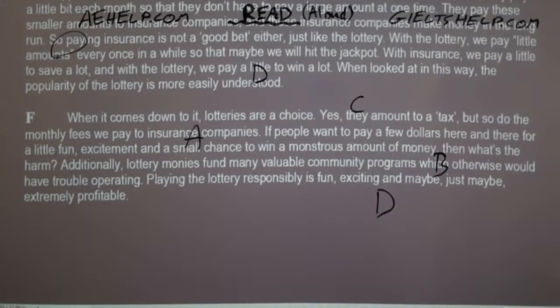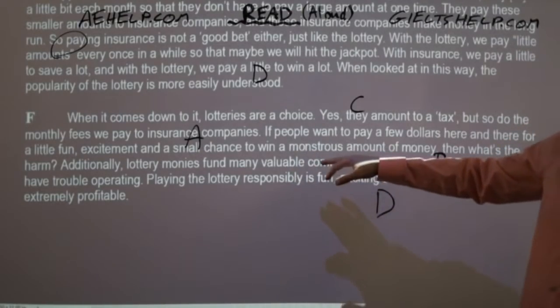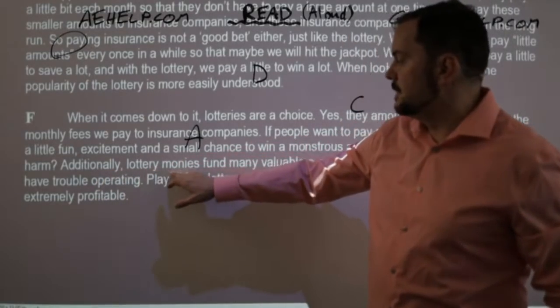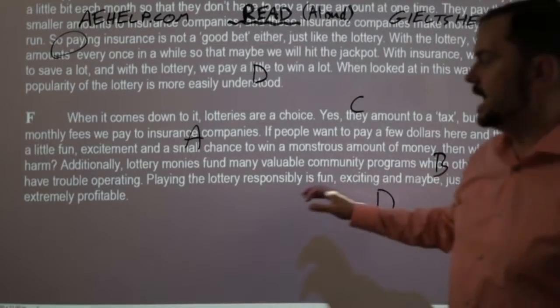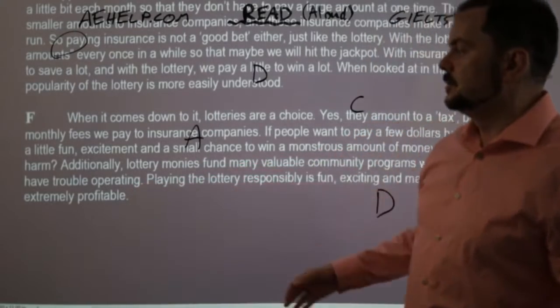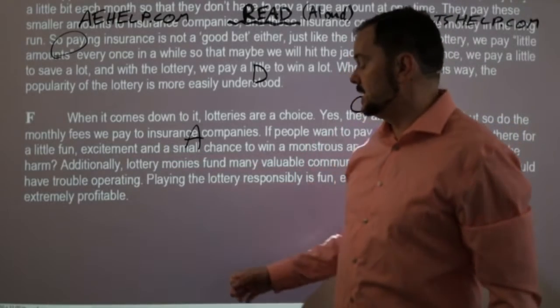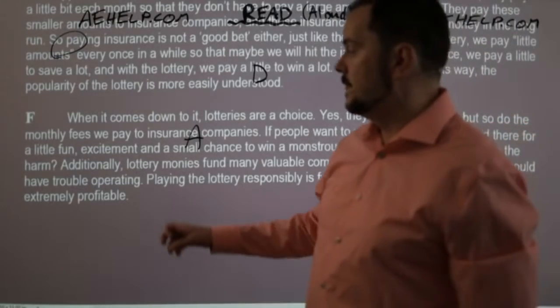Okay. I believe. So yeah, so here we have a little bit. Okay. So, additionally, lottery monies fund many valuable community programs which otherwise would have trouble operating. The reason why D is a better answer than F is because D has significantly more information than F.